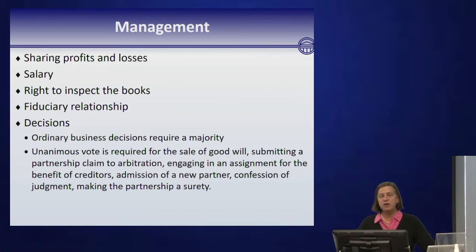There is the right on the part of the partners to inspect the books. It's a fiduciary relationship, and in terms of decision making, ordinary business decisions require a majority, but a unanimous vote is required for the sale of goodwill, submitting a partnership claim to arbitration, admission of a new partner, confession of judgment, or making a partnership a surety.